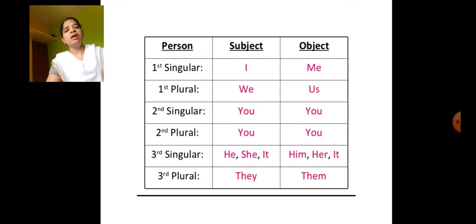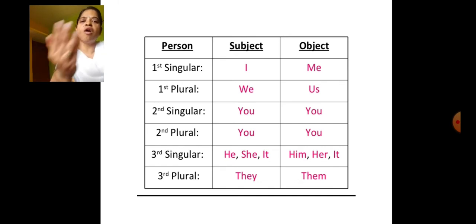Here I have given the first person singular. First person is I. As you all know, I is singular, whereas the plural is we. In the subject place you should use these. You should not use I, we in the object place.